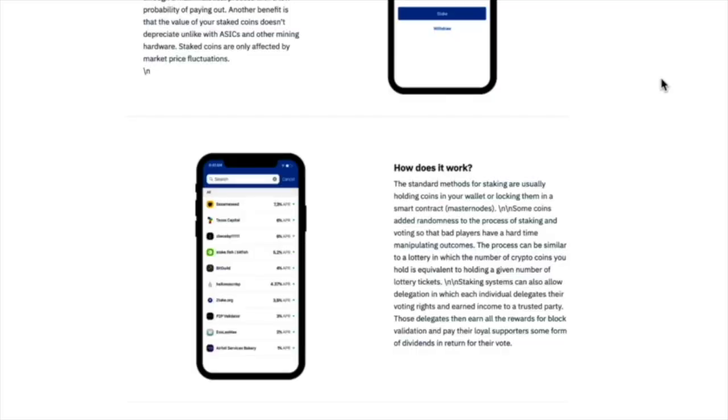Although I did find one that I do recommend. Again, not professional financial advice here, I'm just making the recommendation on my own opinion. Hey, why not? And you guys can do your research on this. But let me show you how to do Polkadot on Kraken.